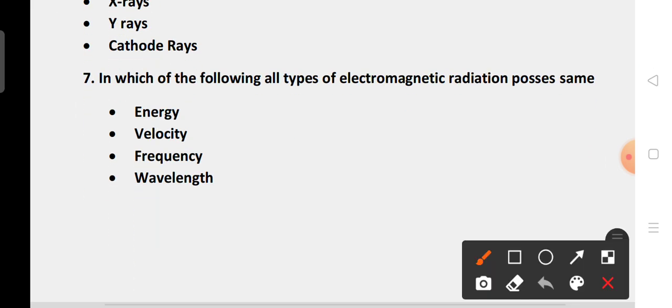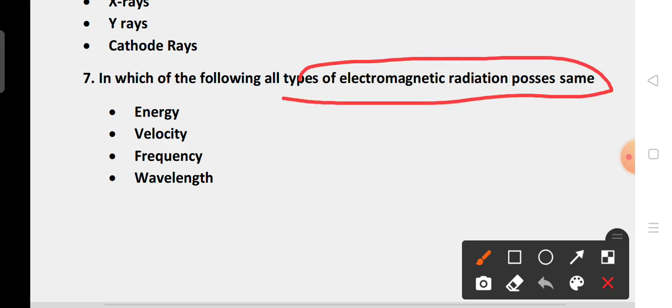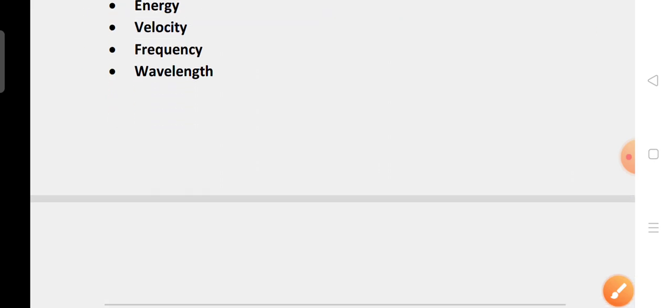In which of the following do all types of electromagnetic radiation possess the same: energy, velocity, frequency, wavelength? Velocity is the right answer. Option B is the right answer. Let us move to the next question.